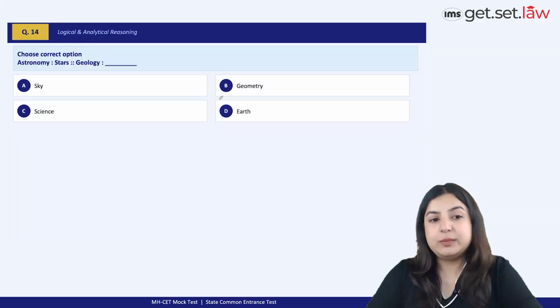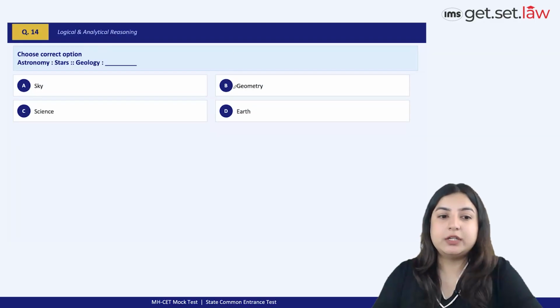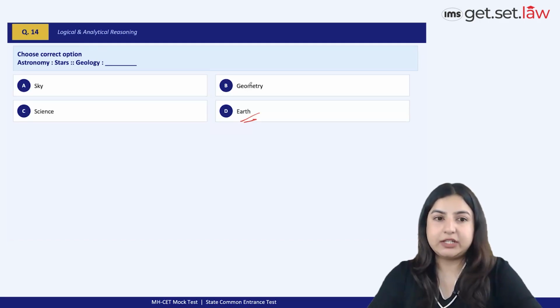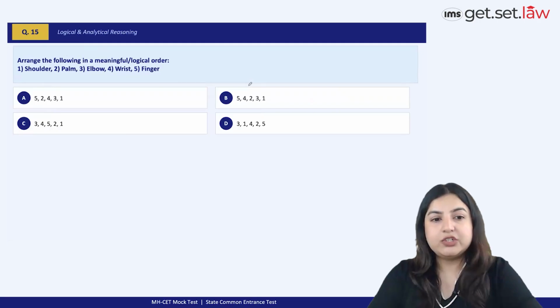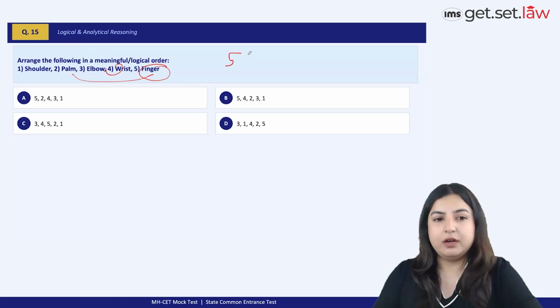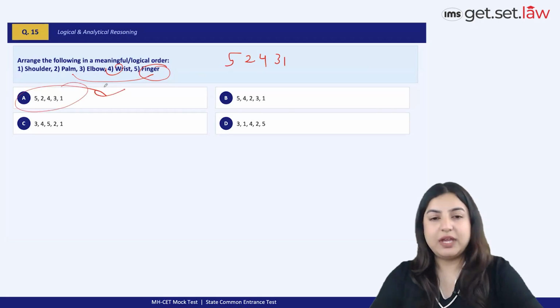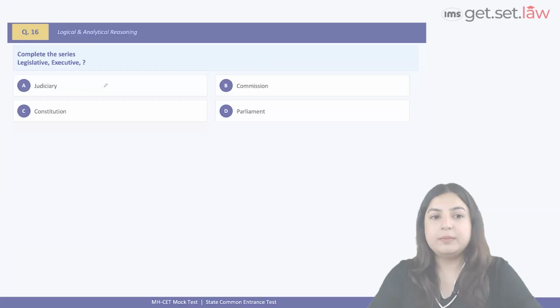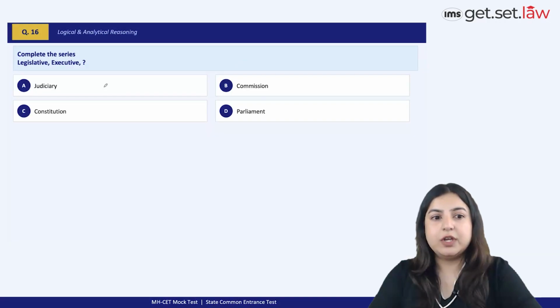Next question. Astronomy is to stars as geology is to the study of Earth. So option D, a super easy question on analogy. Now arrange the following in a meaningful logical order. You begin with the finger and then we have the palm, 5, 2, and then we have the wrist. So we get 5, 2, 4, 3, 1, which is option A. Very simple question again. Complete the series: the 3 branches of the government, the state, legislative, executive, and judiciary, option A.